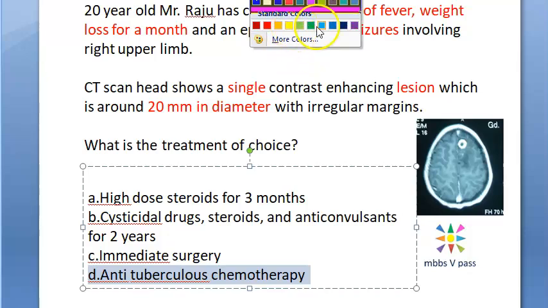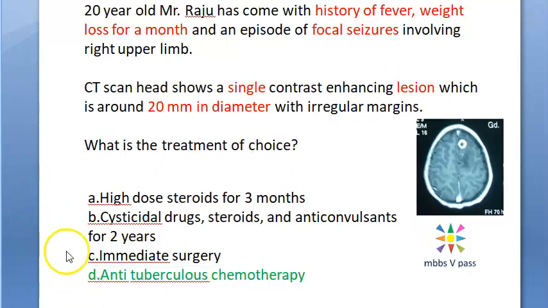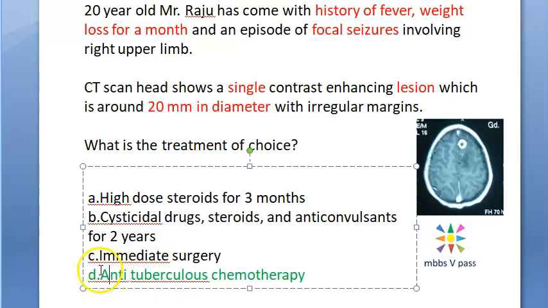Okay. So you will give them what? HRZE, that is isoniazid, rifampicin, pyrazinamide, ethambutol. So those are the drugs that you will give. Okay. And then after a few months, again, you will change the therapy. You just look at the correct regimen for that. Then anti-epileptic drugs, you can give like levetiracetam and phenytoin. Okay. One thing is steroids can be added to reduce cerebral edema. Okay. But here only steroids will not work as an MCQ answer.